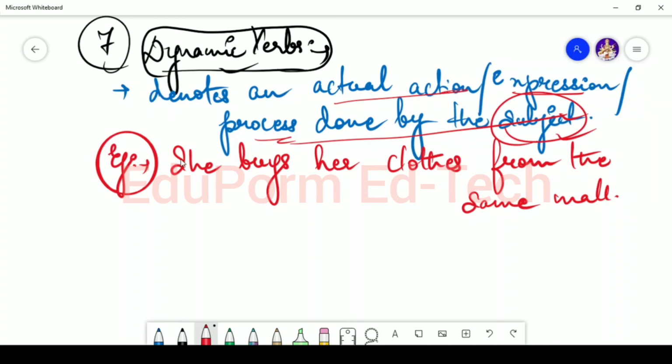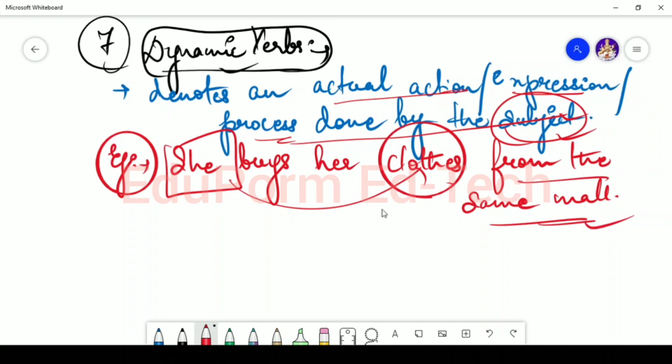Here the subject buys her clothes from the same mall. So here we are talking about an action done by the subject, an actual action or process or expression done by the subject. And that type of verb is basically known as the dynamic verb.